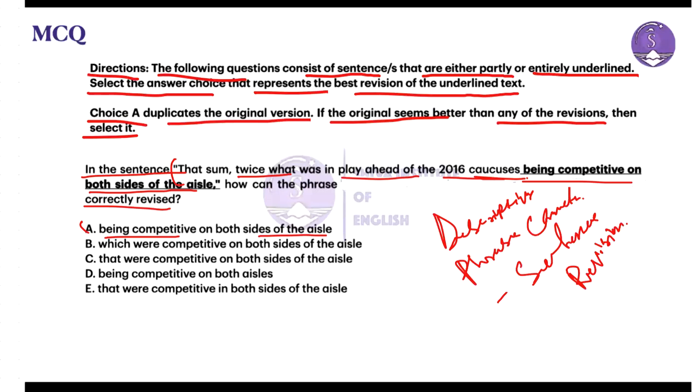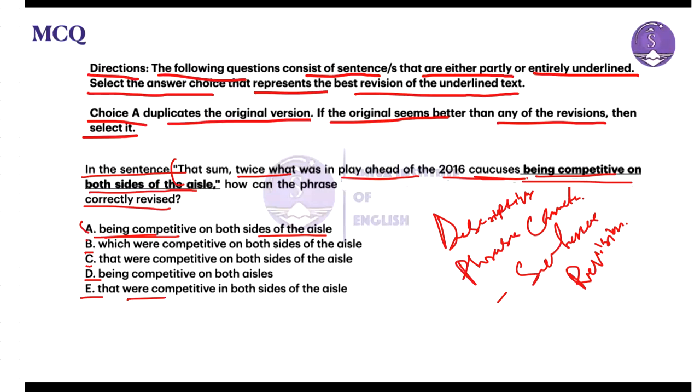The first one is being competitive on both sides of the aisle, which is the same as it is given in the statement. The next one is which were competitive on both sides of the aisle. Then the third one, that were competitive on both sides of the aisle. Option 4 is being competitive on both aisles, and the fifth one is that were competitive in both sides of the aisle.